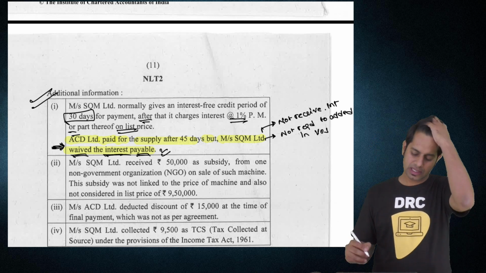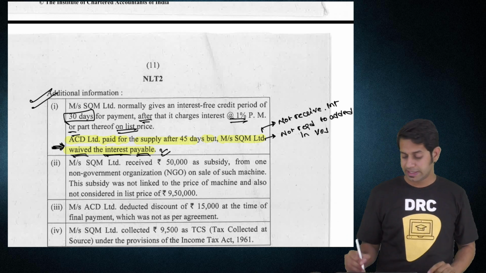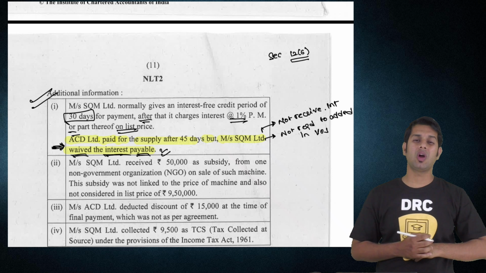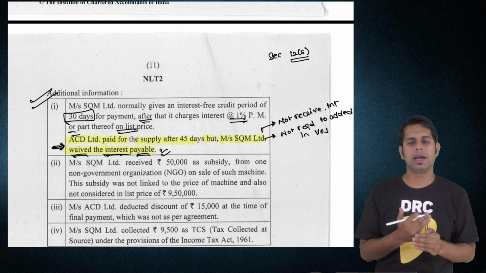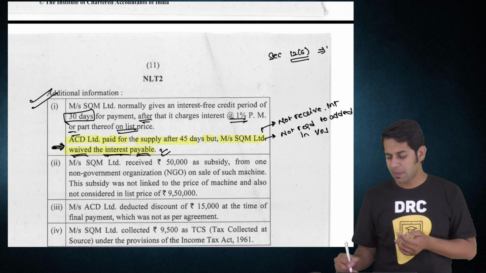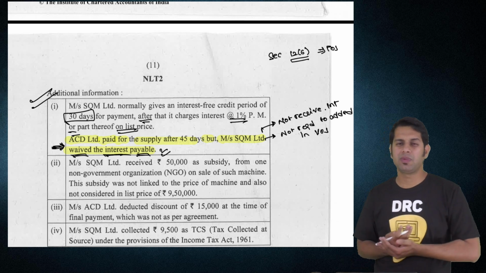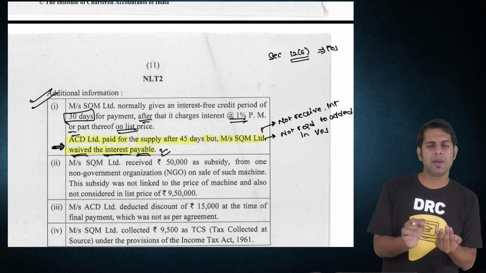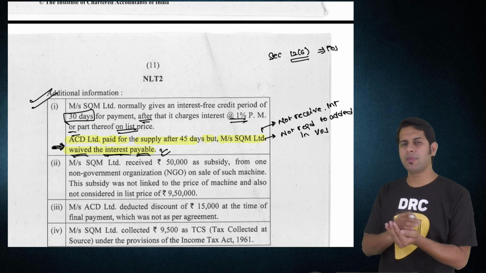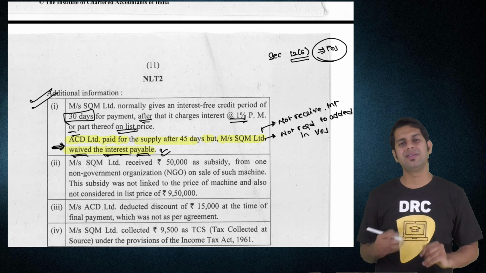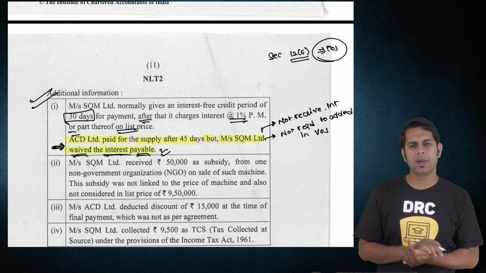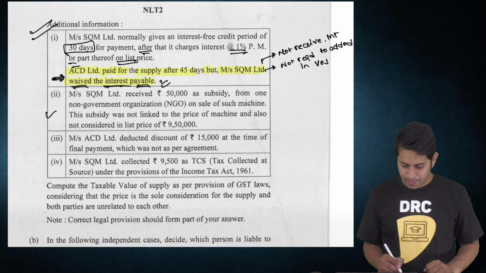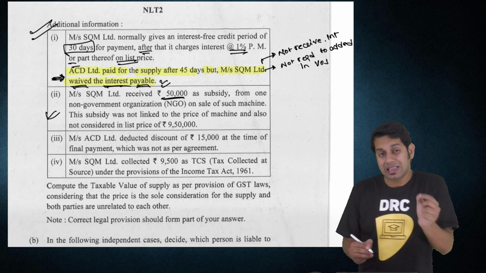You can also refer to section 12 subsection 6, which talks about interest, penalty, late fee for delayed payment of consideration. The time of supply for the same will be the date of receipt of the same. So you will have to pay tax on interest, penalty, late fee for delayed payment of consideration only at the time of receipt of that amount. If you don't receive that interest, penalty, late fee, will you pay tax on the same? No.